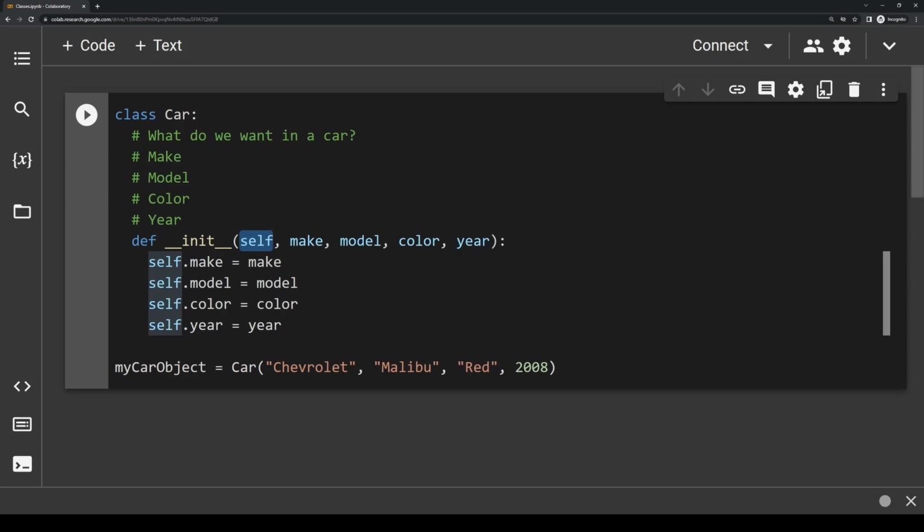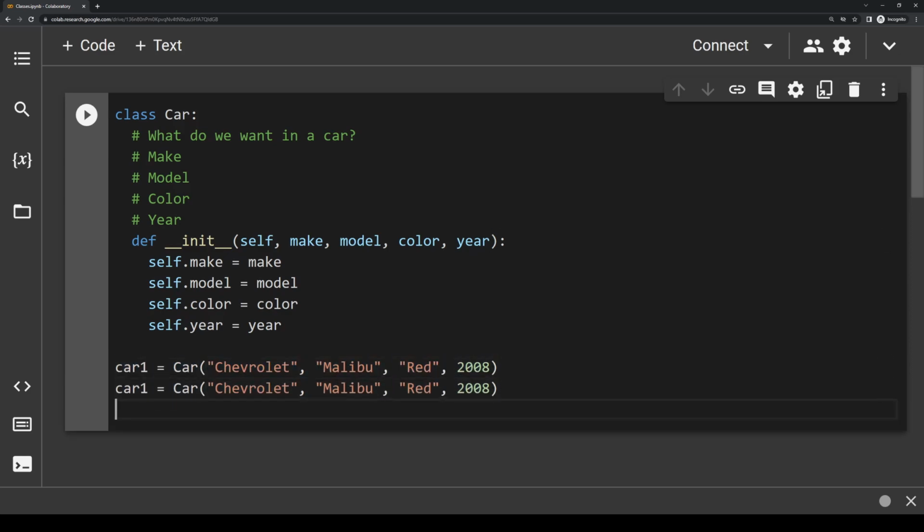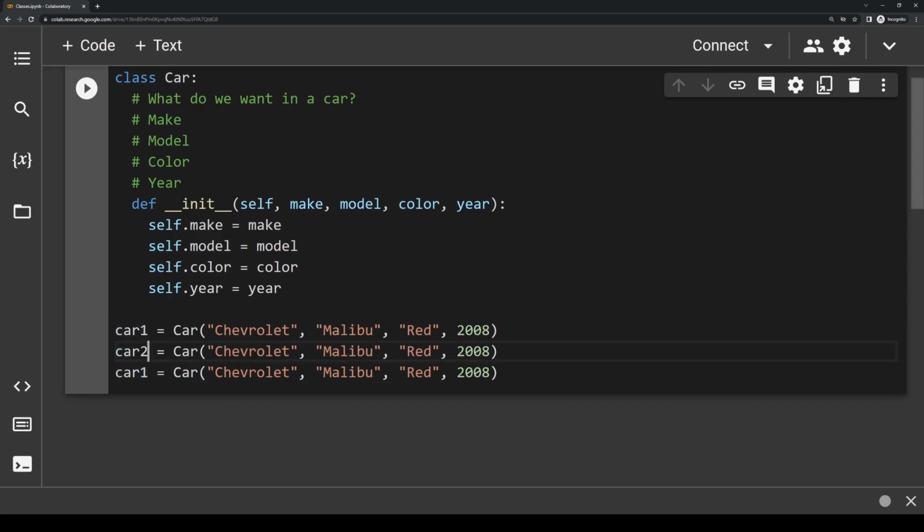Let's make a few more cars now so you can get a better understanding of classes and objects. So I'm going to rename my car object to instead just say, let's just name it car1. And I'm going to copy and paste this line twice, just so we can have some more cars here. I'm going to make car2 and I'm going to make car3. So for car2, let's make this a Ford. Let's give it a model of Fusion. Let's say the color is black, and we'll make it, let's say 2016. And then for car3, we'll name this Hyundai, and we'll do an Elantra, and we'll say that's gray, and we'll give it a year of 2020.